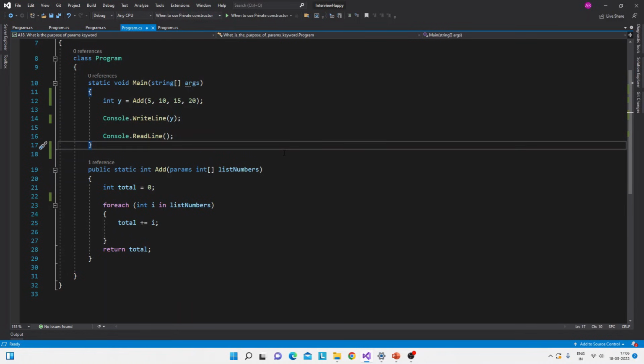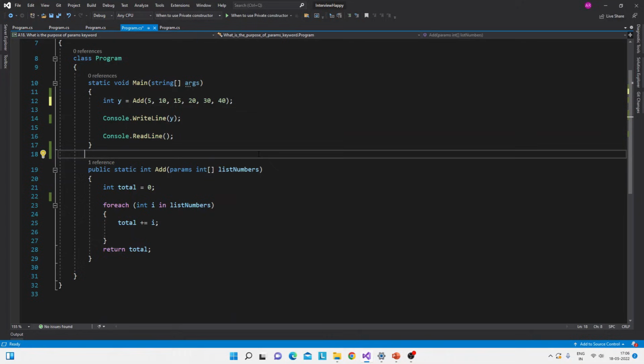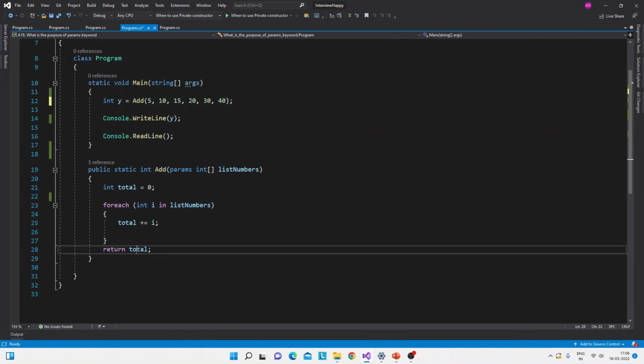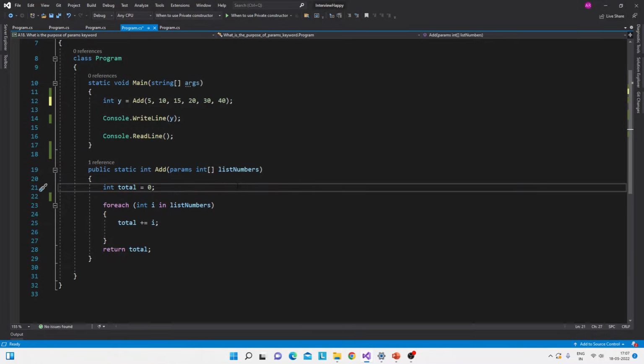See, here is a simple console application with a main method and this static add method. Now inside this add method we have right now 4 parameters, but maybe you want to increase the number of parameters and you can increase it to 6 parameters. Still it will not give you any error. See, it will accept 6 parameters also, and as per the logic, it will just add these 6 parameters and will return the total. So this is the use of the params keyword. I hope you understand it now.